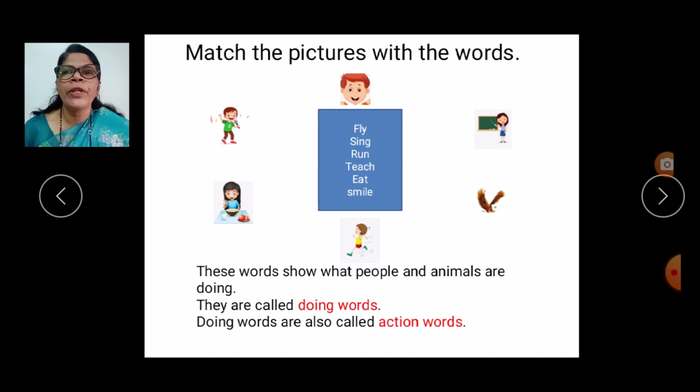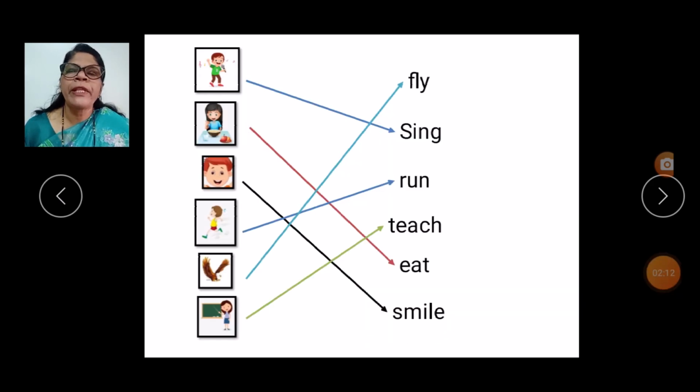So remember children, these words show what people and animals are doing. They are called doing words. Doing words are also called action words. In this picture, children, in the previous slide, I didn't match it, but here we will do matching. So it is easy for you to see.